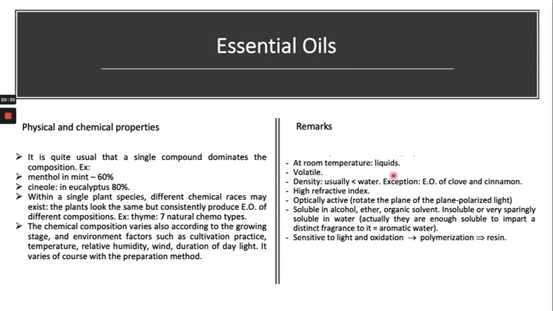Generally the essential oils are volatile in nature, right? So that's why they are in liquid form, and they are usually less dense than water. For example, the essential oils of clove and cinnamon have a high refractive index, so they do not allow light to pass. They contain optically active compounds which can rotate the plane of polarized light, meaning they contain chiral compounds.